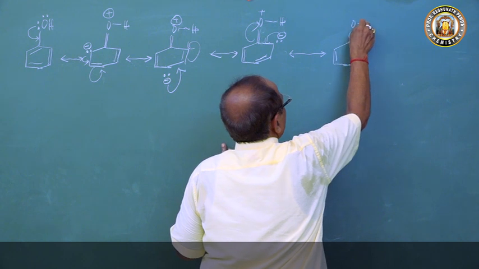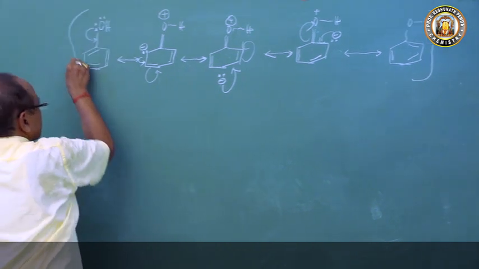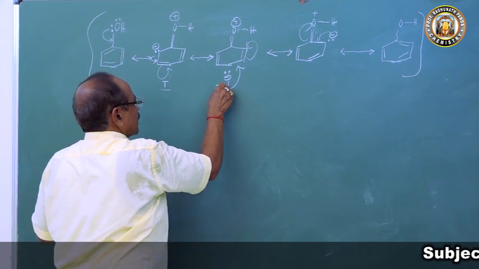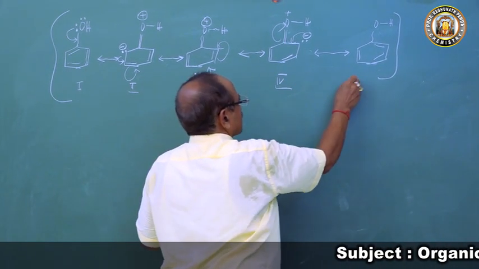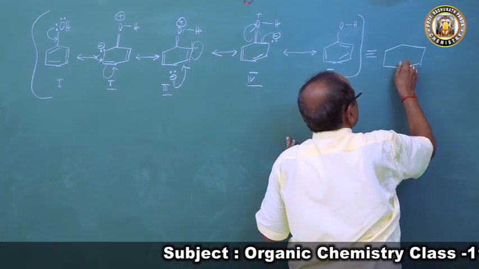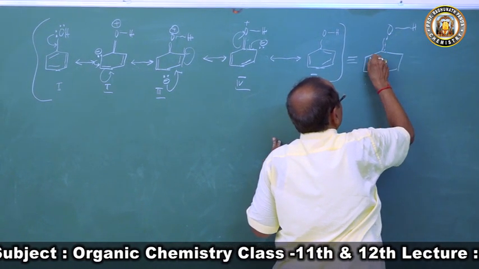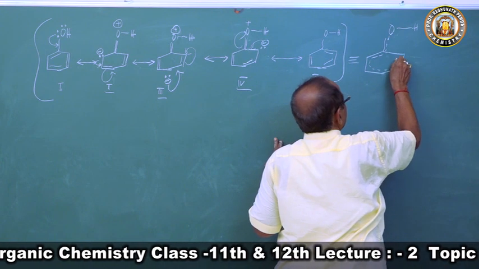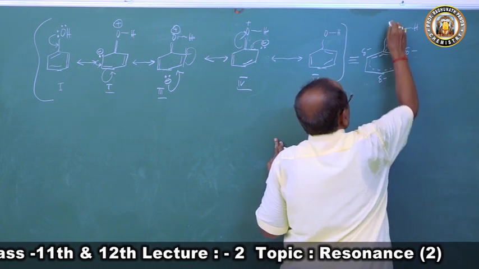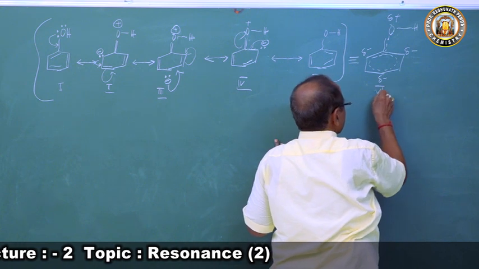So we got structure 1, structure 2, structure 3, structure 4 and structure 5 as resonating structures, and its hybrid is this. In the hybrid of phenol, the pair of electrons of the OH group gets delocalized into the benzene nucleus, so we get negative charges on the ring and a positive charge on oxygen. This is the resonance hybrid, the sixth structure.